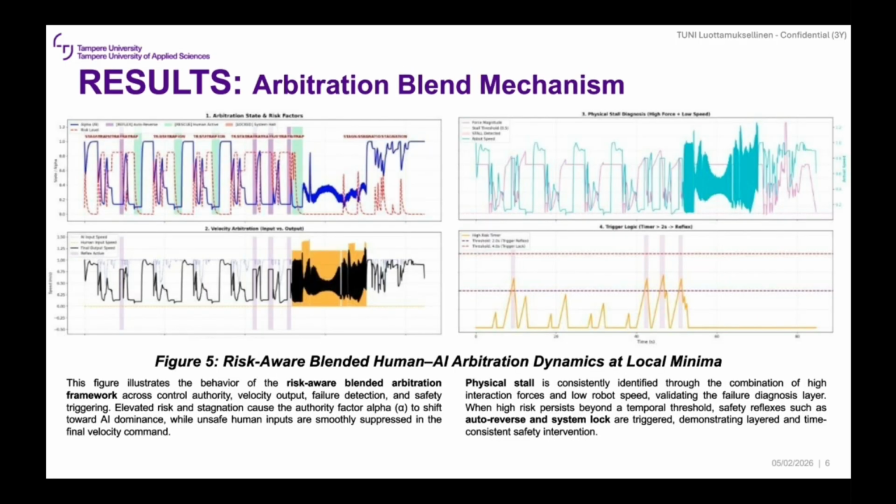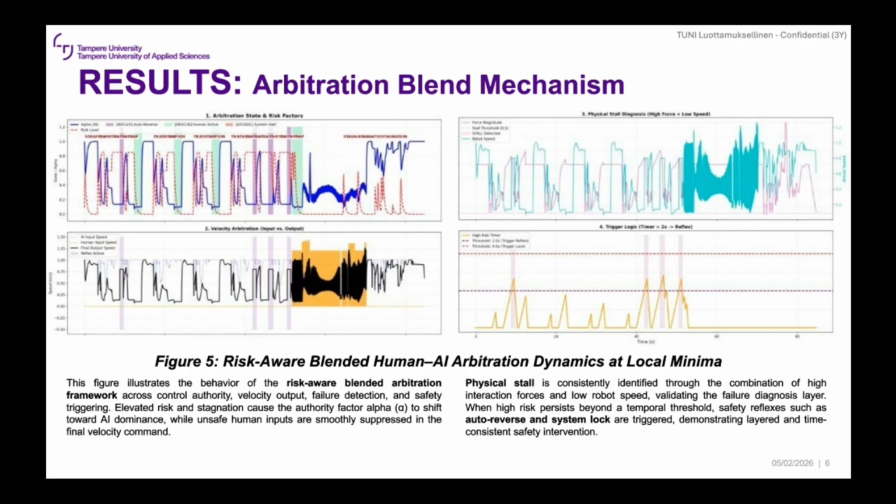This slide shows the behavior of the risk-aware blended arbitration. As risk and stagnation increase, the authority factor alpha smoothly shifts control toward the AI rather than abruptly switching. Unsafe human inputs are continuously suppressed in the final velocity command. Physical stall is reliably detected using force and velocity metrics, and when high risk persists over time, safety reflexes such as auto reverse and system lock are triggered.